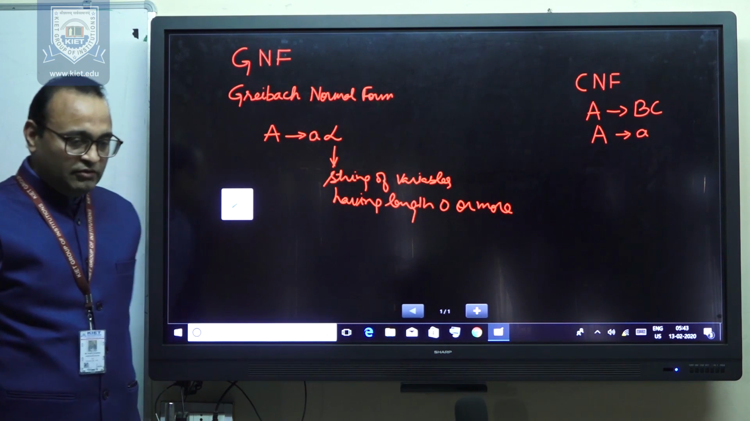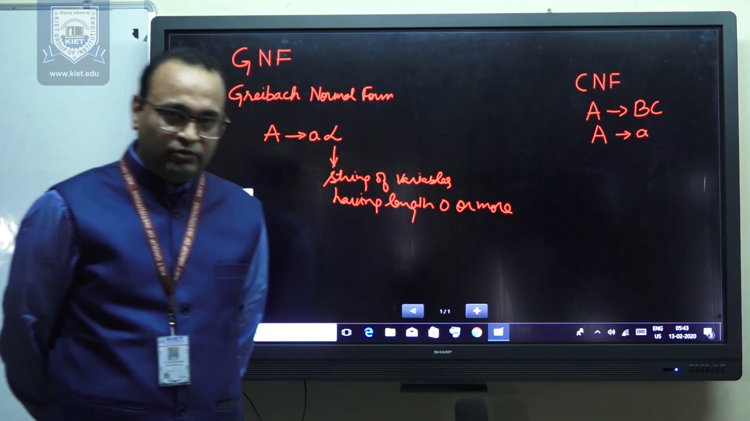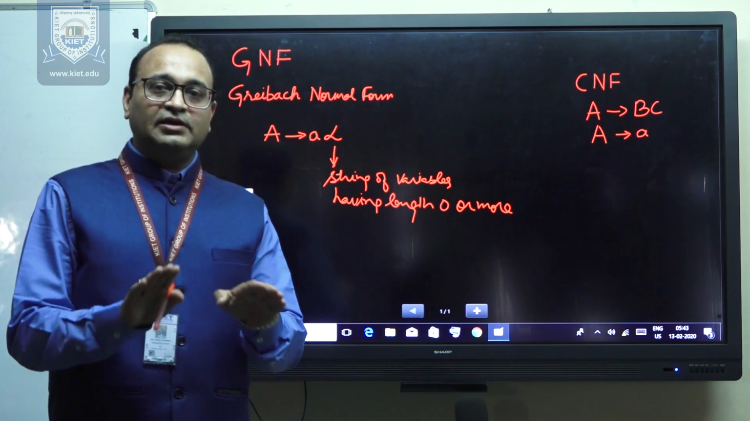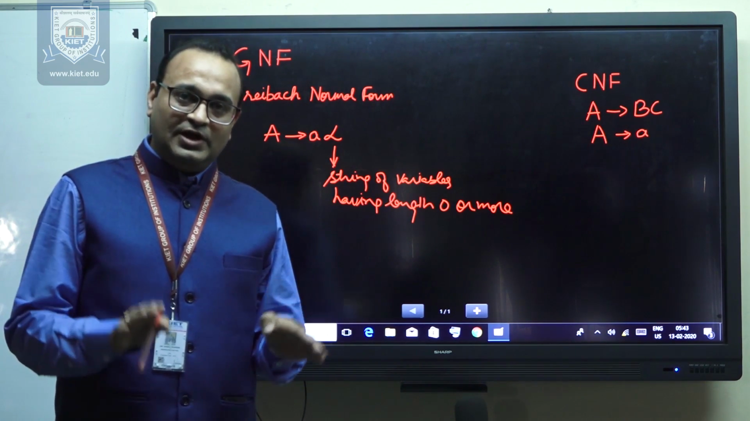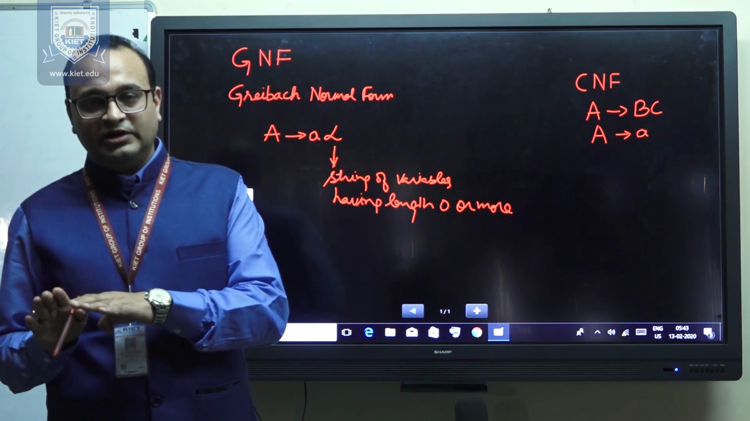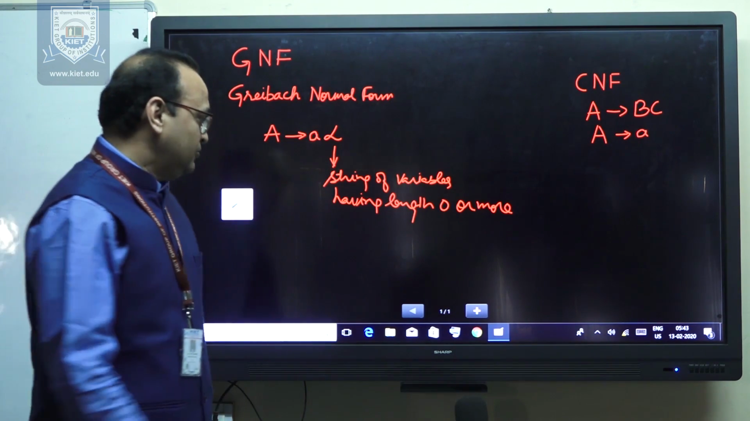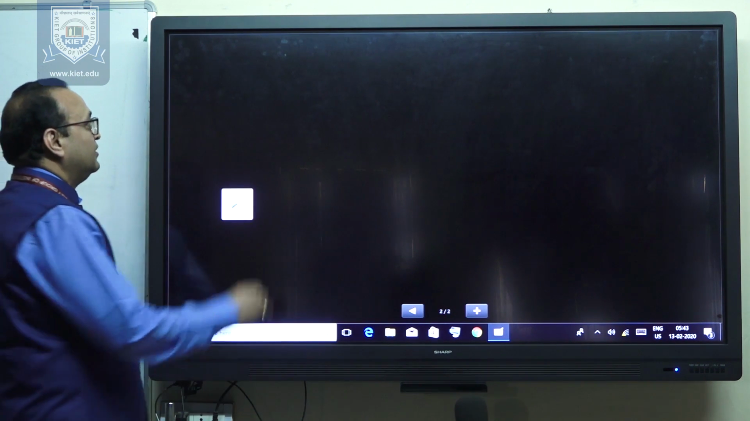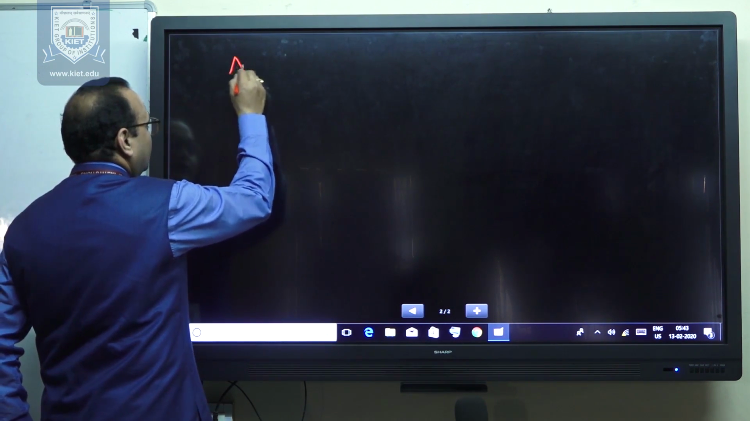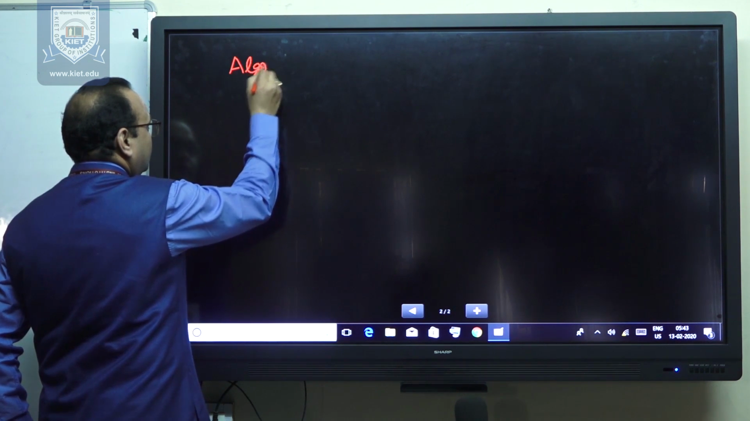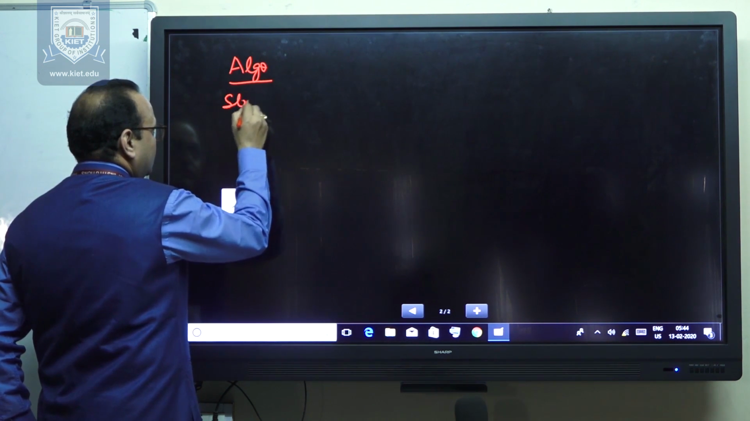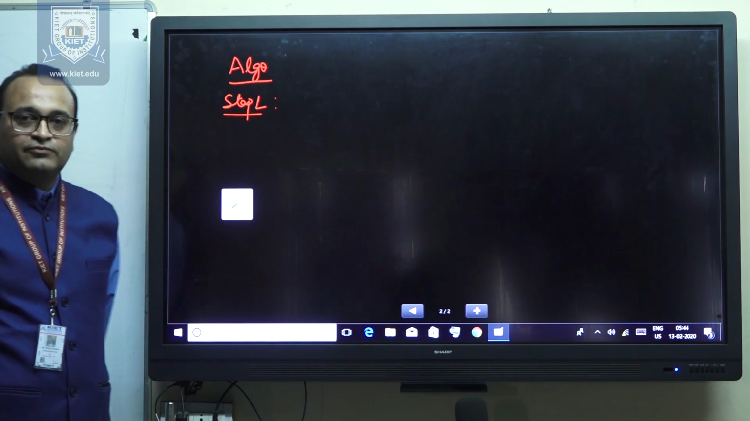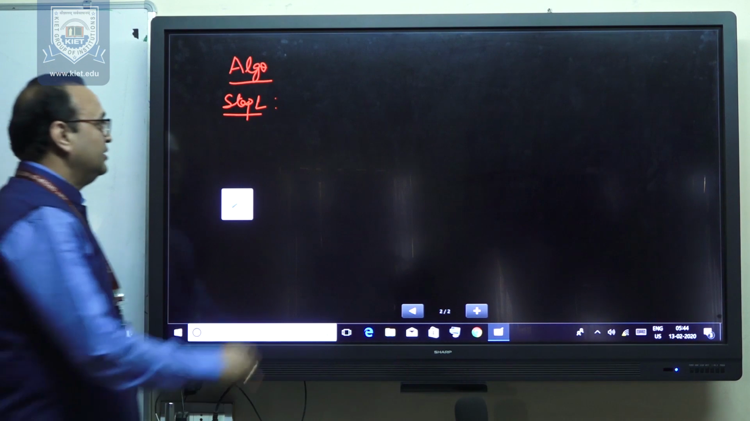Conversion of a context-free grammar into Greibach normal form is a tough topic, and there is a complete algorithm which will help us convert our context-free grammar into GNF. So let us start with that algorithm. Step 1 says that first of all we have to simplify the grammar.